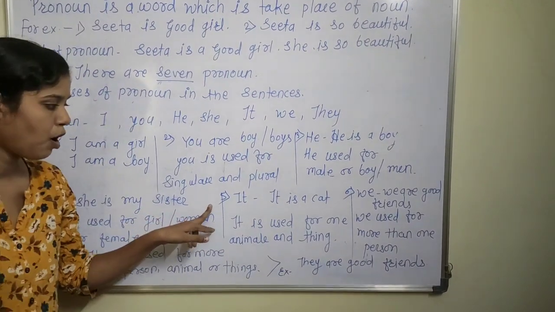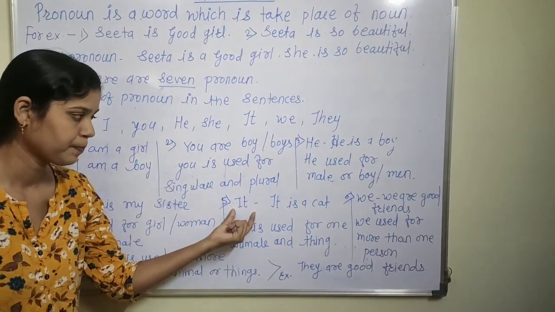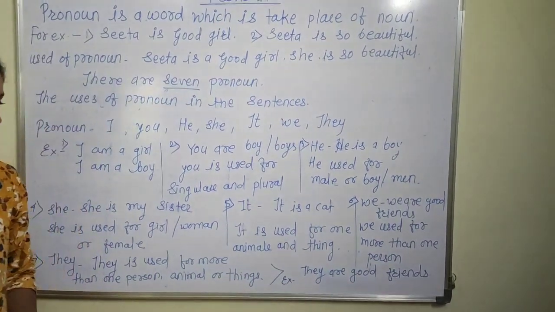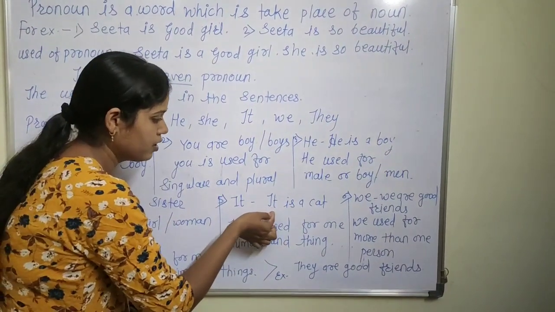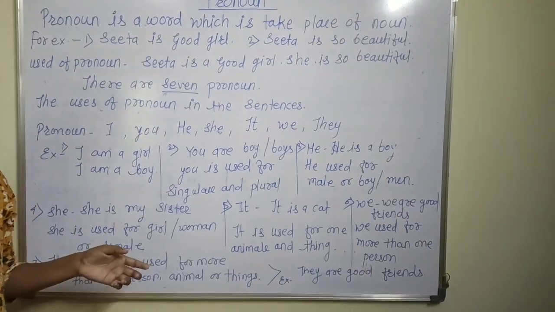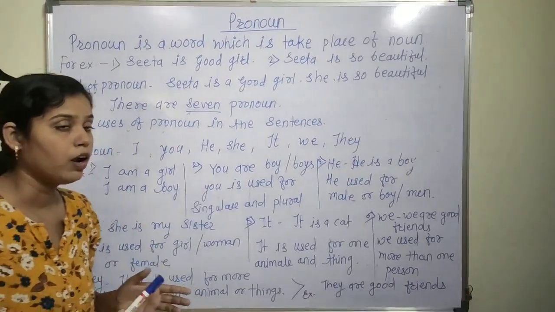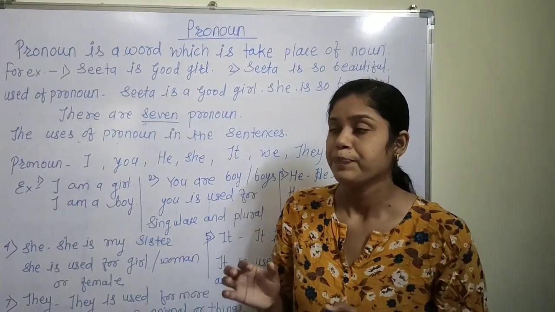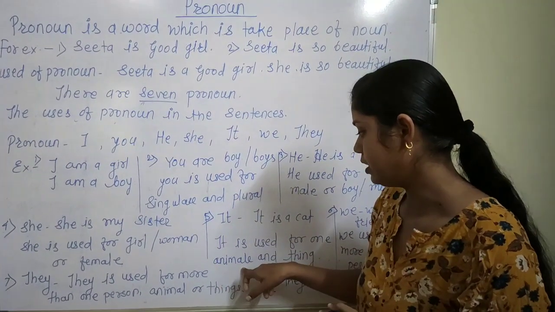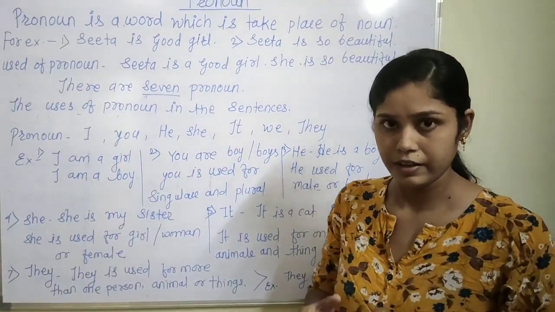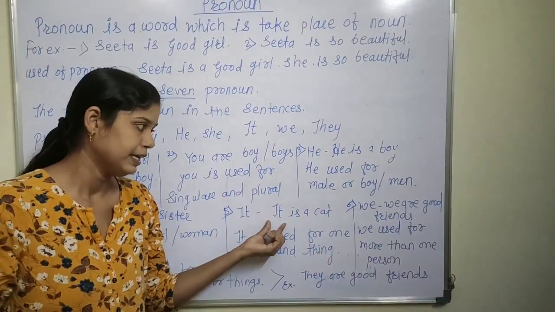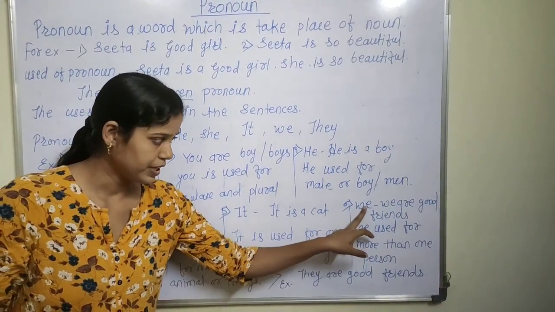Then the fifth pronoun is it. It is used for one animal or thing. For example, it is a cat, or it is a table, or we also say it is a chair. So it is used for one animal or thing. If a living animal or thing is given in the sentence, we use the pronoun it.